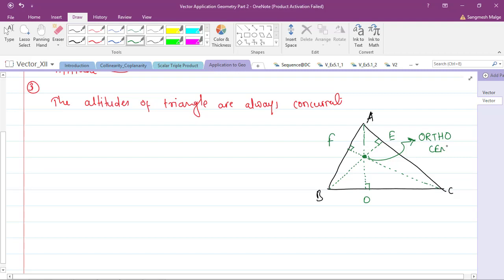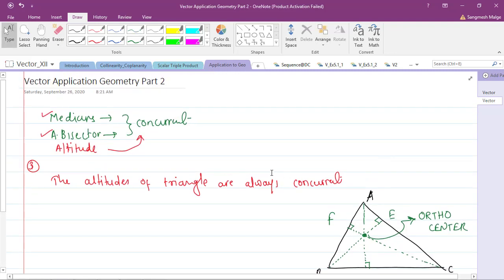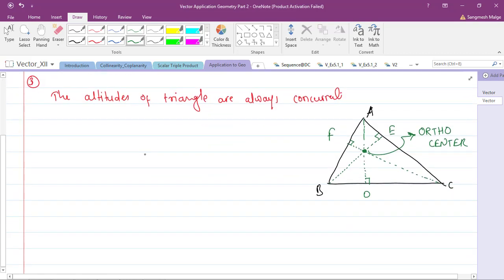Orthocenter. Okay. Remember that we have seen yesterday the centroid, and the incenter in the angle bisector case, and the orthocenter is for altitudes. Okay, so most of the students have confusion in this: sir, when is it the orthocenter, when is it the incenter? Okay, so the incenter is always for bisectors, and the orthocenter we get with the altitudes. Okay, so let's prove this.